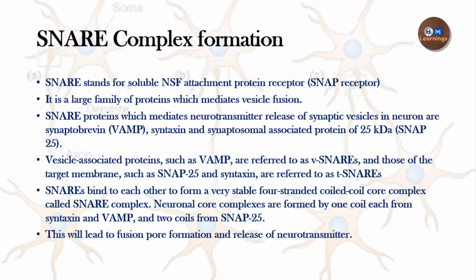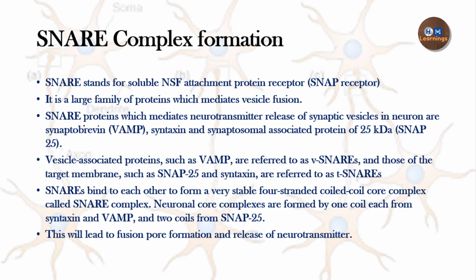It is basically a large family of proteins which mediates vesicle fusion, and there are a lot of proteins which mediate vesicle fusion. The proteins which mediate vesicle fusion in the case of neurotransmitter release have been discovered. Okay, so the SNARE proteins which mediate neurotransmitter release are synaptobrevin, syntaxin, and the synaptosomal associated protein of 25 kilodaltons.